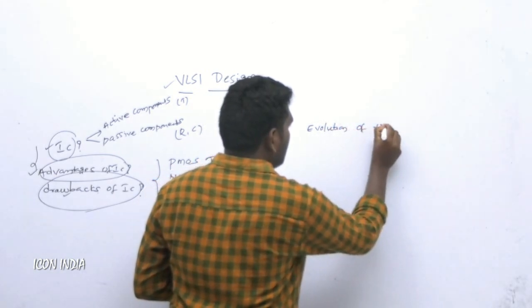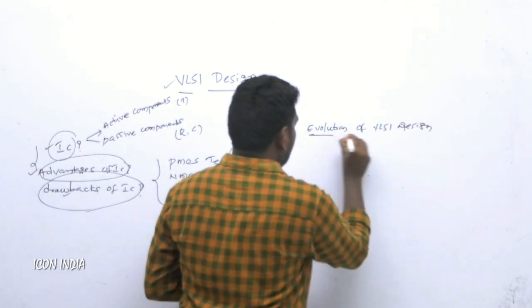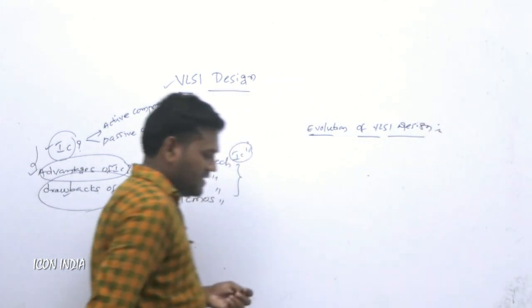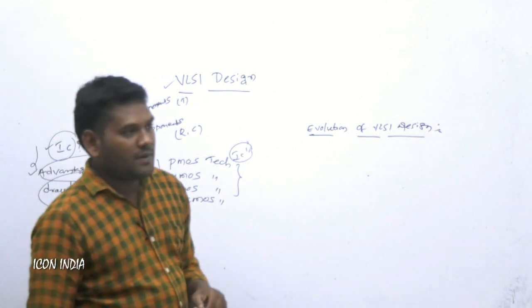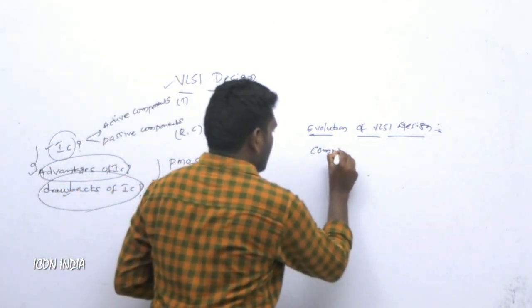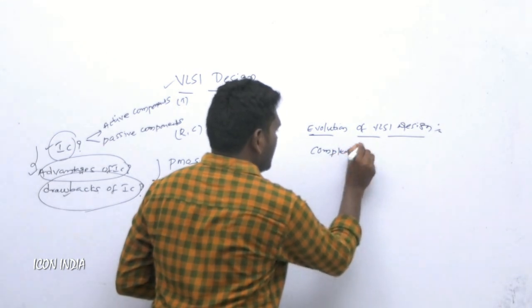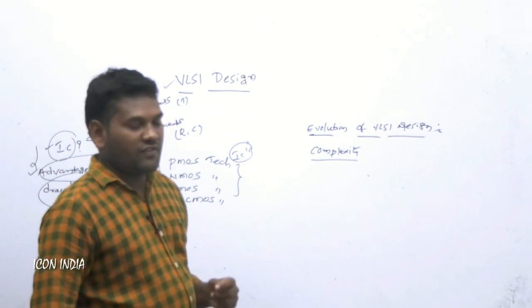The evolution of VLSI design depends completely on the complexity. Complexity is classified into different types.